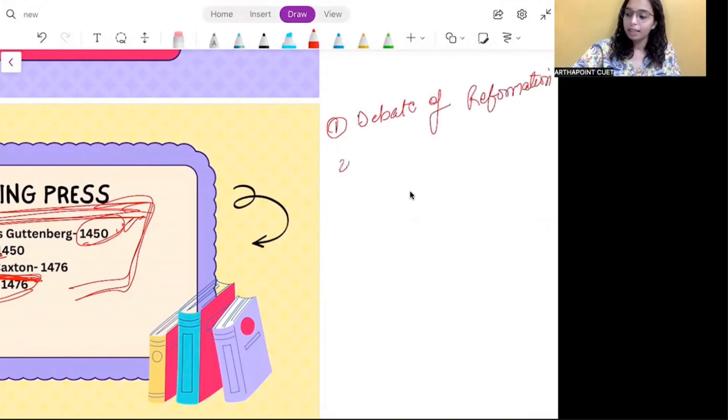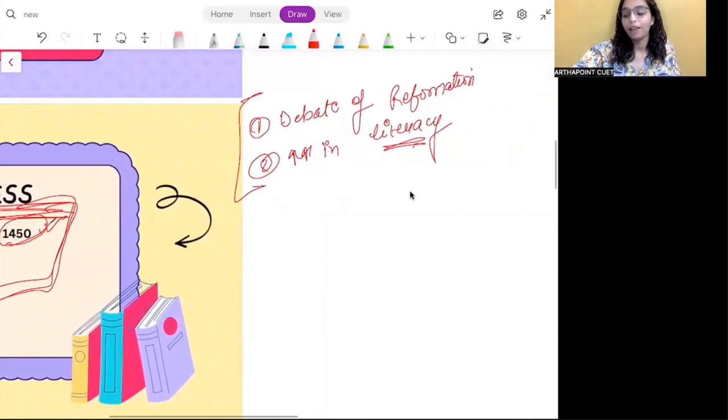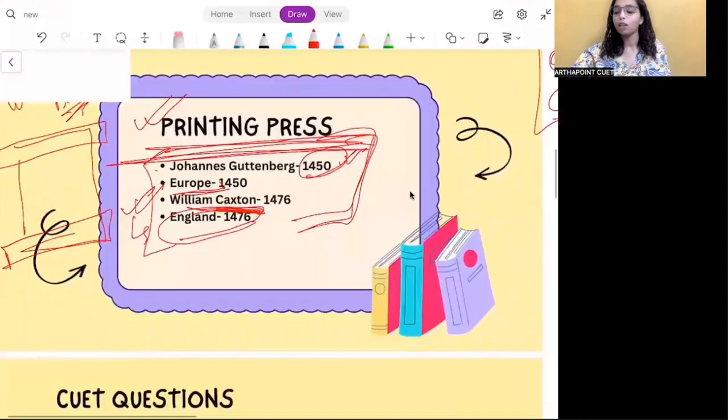And second is increase in literacy, right? Now, of course, because the texts became more accessible to the common people, people were more interested in reading than listening from some clergy, listening to it from some church. So literacy was at peak, literacy was spreading, and these are the two major changes that were brought by the arrival of printing press. I hope I am clear till now. Let us move on to the next.